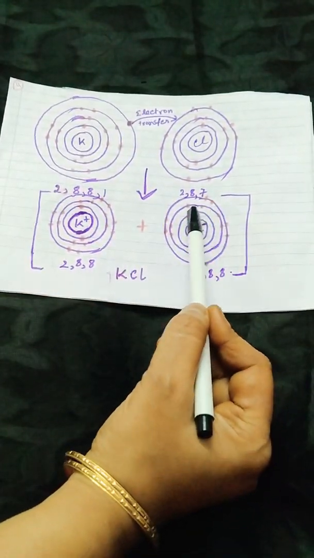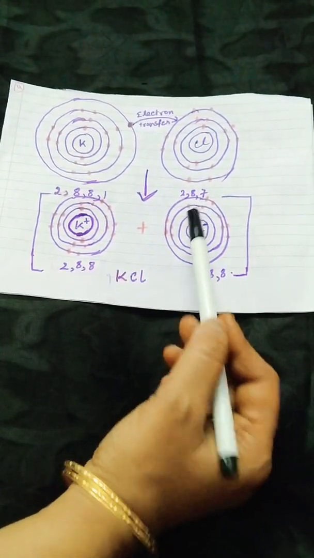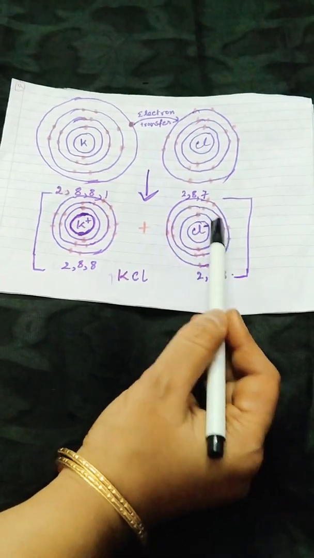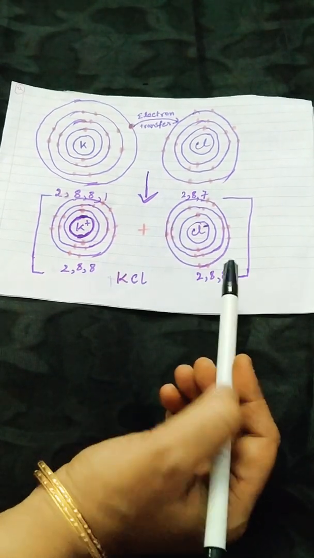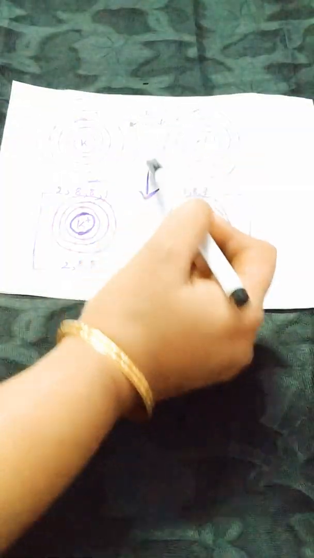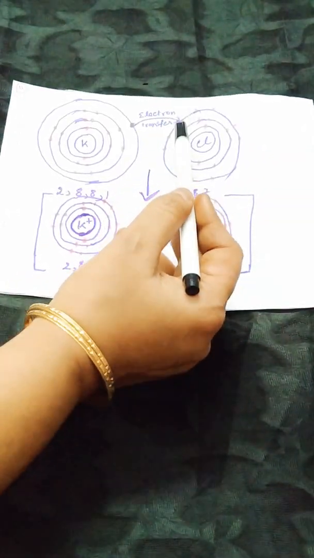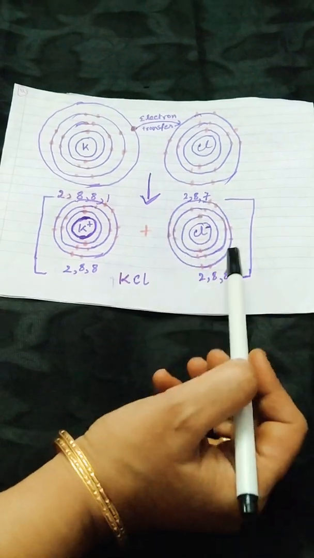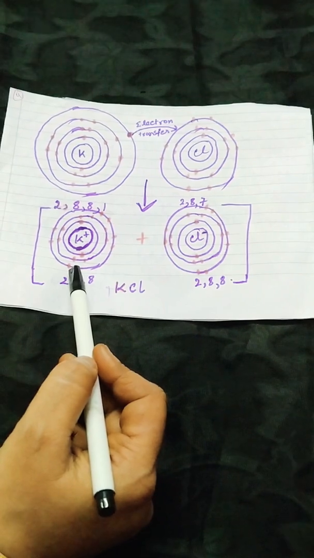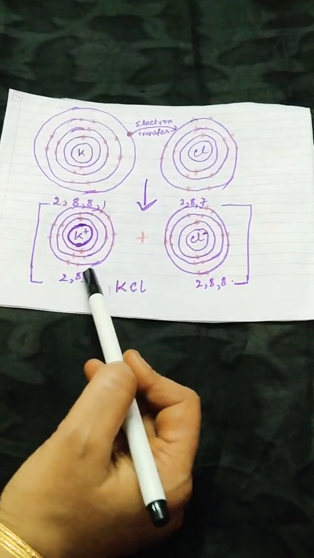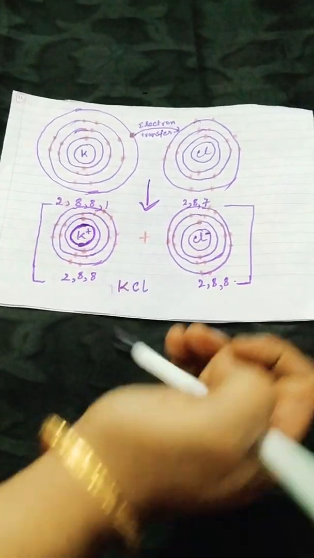Then for the chloride ion, how will we draw the orbital diagram? 2 electrons in the first shell, 8 electrons in the second shell, and the last shell will also contain 8 electrons. Why? Because there were 7 electrons and 1 electron is transferred from potassium, so it is becoming 8 electrons in the last shell. So thus the potassium cation and chloride anion will combine together by electrostatic force of attraction to give us potassium chloride.